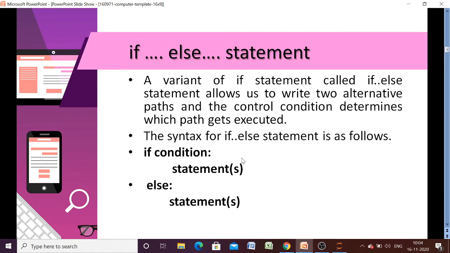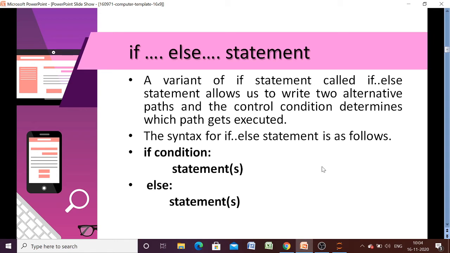Now you can see that the if-else statement allows us to write two alternatives. Two alternatives means if the condition is true, a set of statements will execute. If the condition is false, another set of statements will be executed.